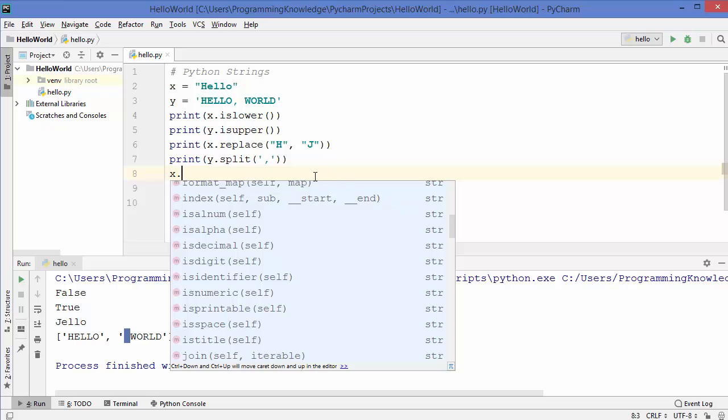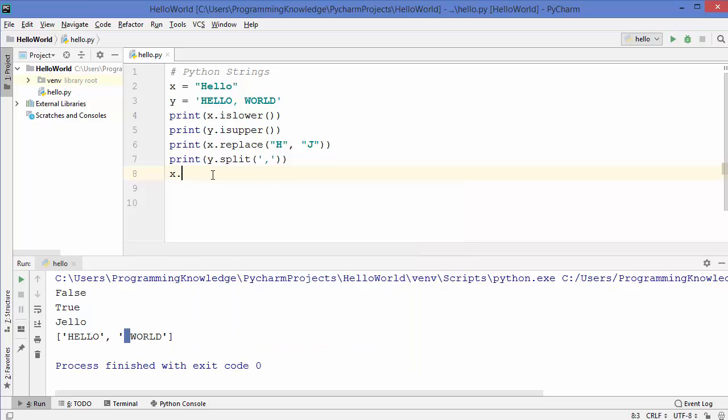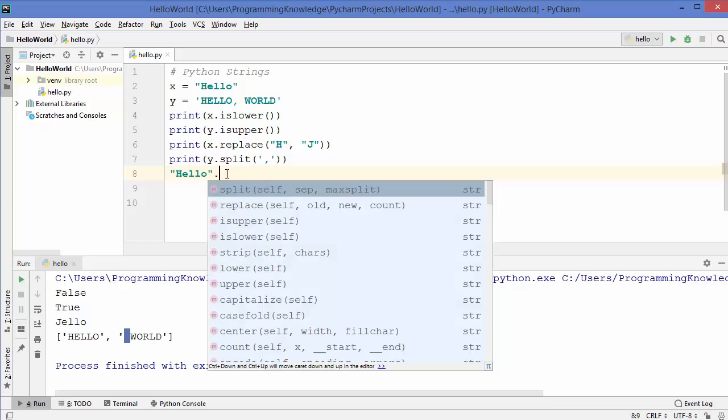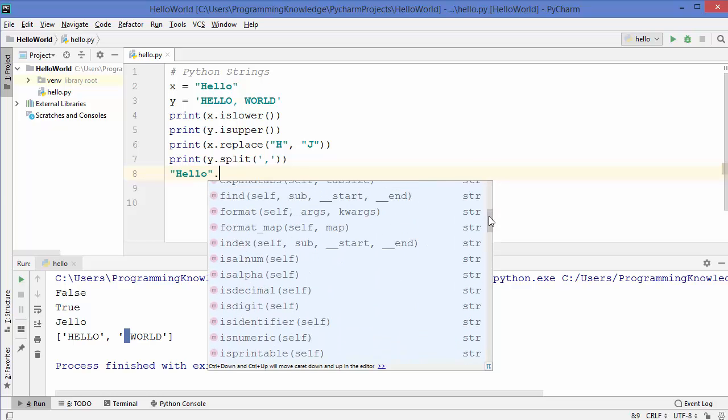Okay, so just see all these suggestions and see what you can use from these methods. Also, if you don't have any variable in which you have assigned your string, you can directly take your string, for example hello, and then you can just write dot after this hello, and once again you will see all these suggestions because this hello is also a string.